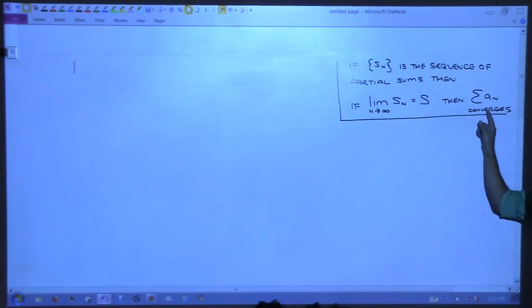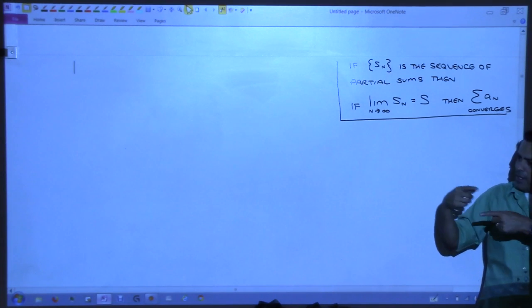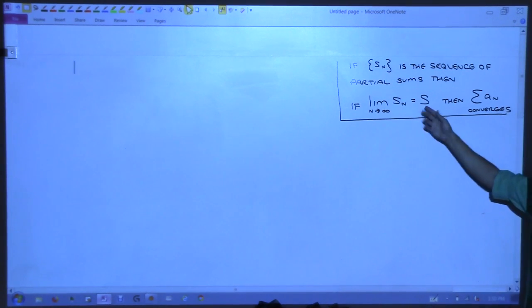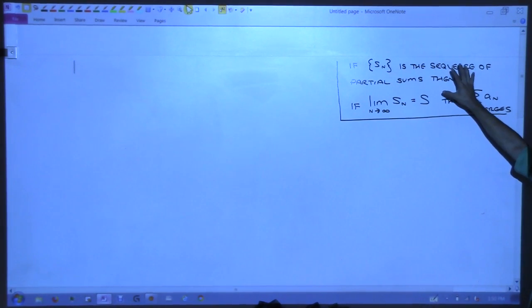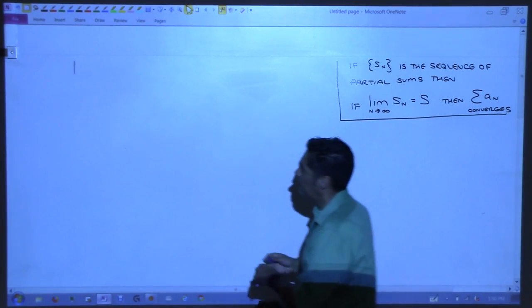So we just did that. We had the geometric series, right? We looked at the nth partial sums. We did this really clever algebra that gave us a formula for it, and then we took the limit and let n go to infinity. If we do that and get an answer, then the series converges. So I'm gonna leave that there while we look at this example.